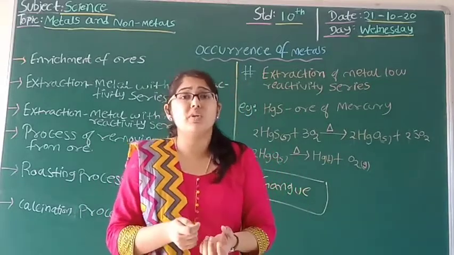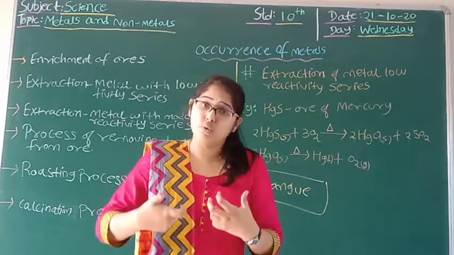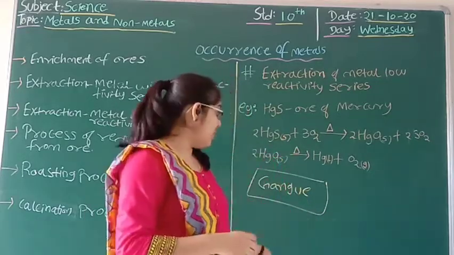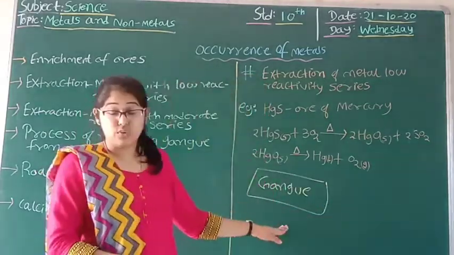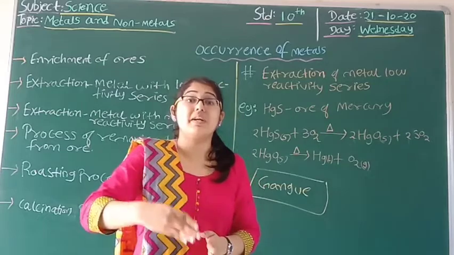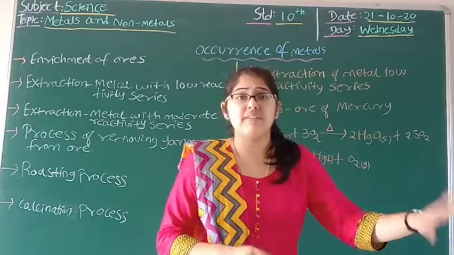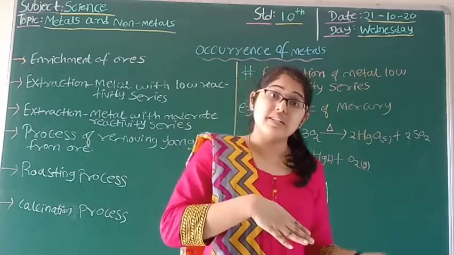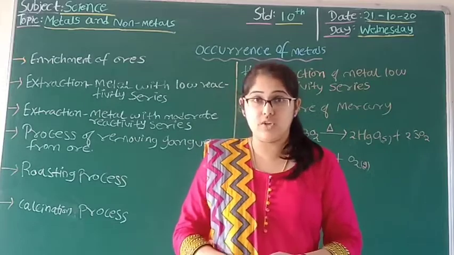And we know what the impurities are: sand, mud and some other impurities which will be obtained along with metals or along with these ores. That is known as the Gangue of ores. When we need to separate this Gangue from ores, we can separate it according to chemical and physical properties. Why chemical and physical properties? Because metals have high melting points, and some are soft, some are hard. So according to the physical and chemical properties, we will separate the Gangue from the ores accordingly.